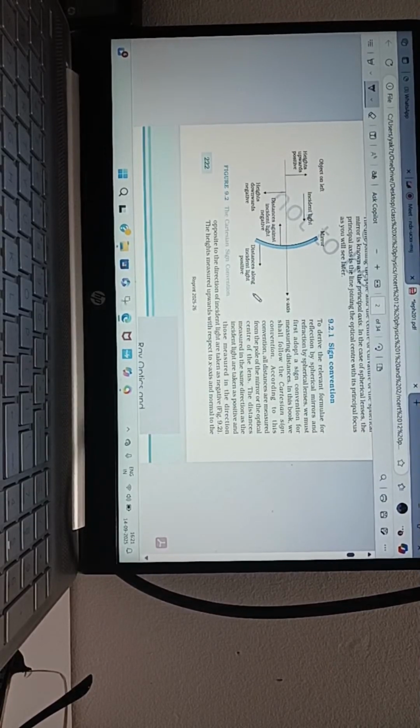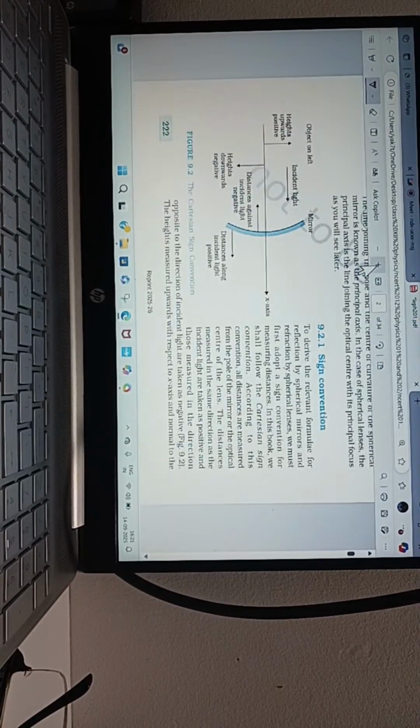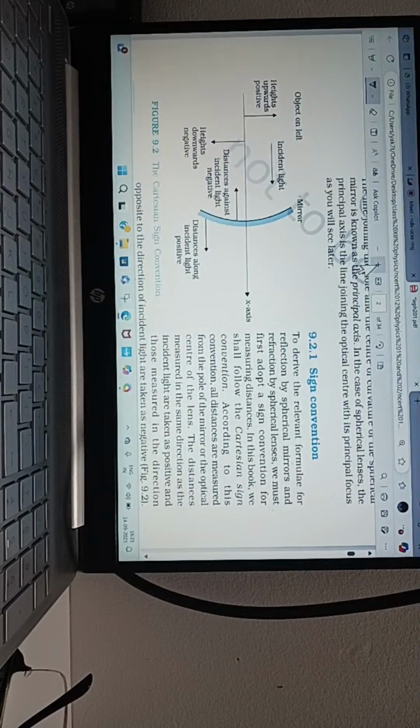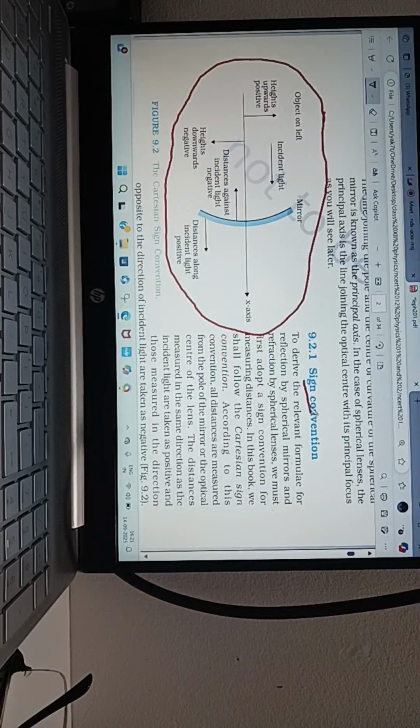Right. Now let's start with certain things. What are the things we have to do now? This is a diagram to understand. Have you gone through this diagram? What does this diagram say? Sign convention.